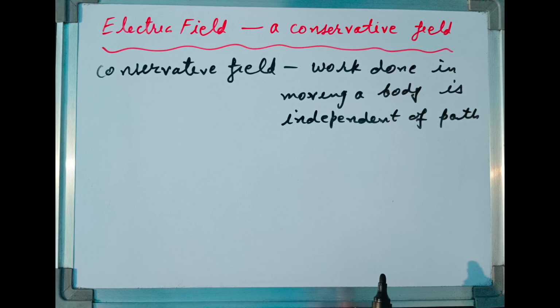Such a field is called conservative field. We have to prove the electric field is also a conservative field.